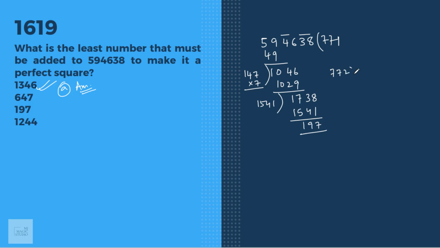Now we need to find 772 whole square. Multiply it and we'll get 595984. Then we'll subtract 594638 from it and we'll get 1346, and that is in option A. And we can also use the traditional method to find this. It will take another 30-40 seconds or a minute maybe.